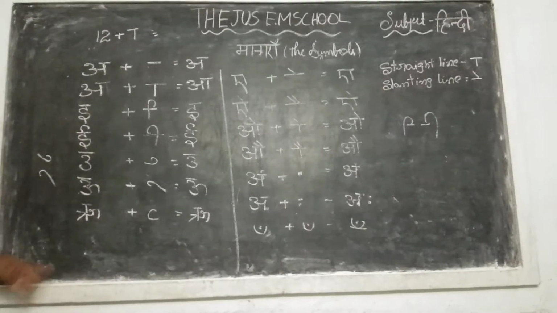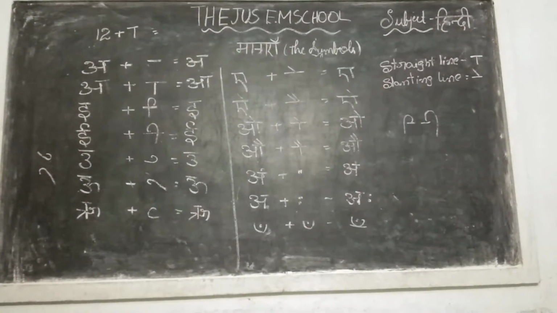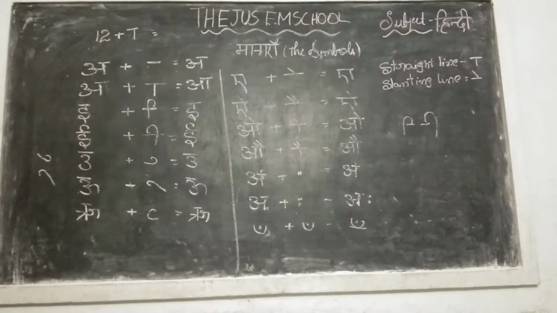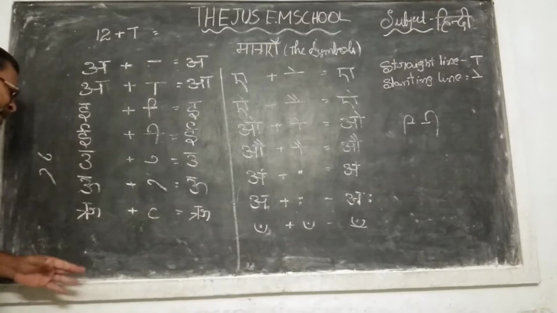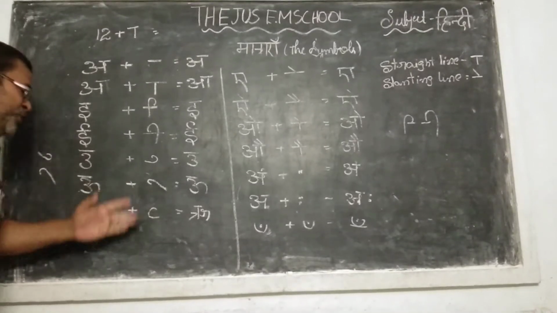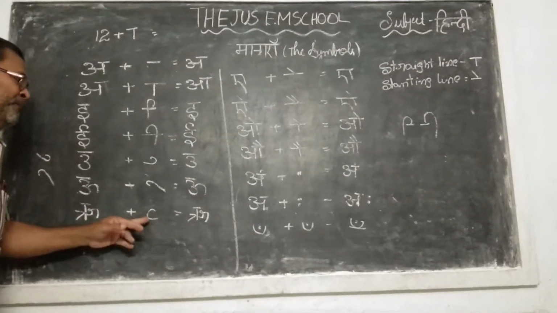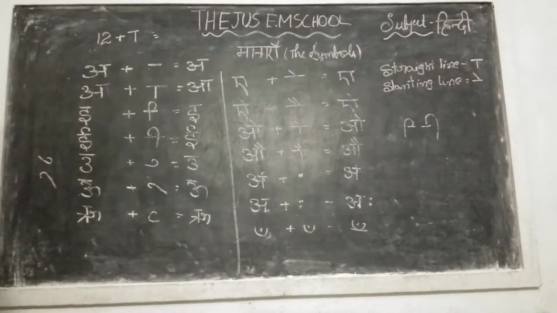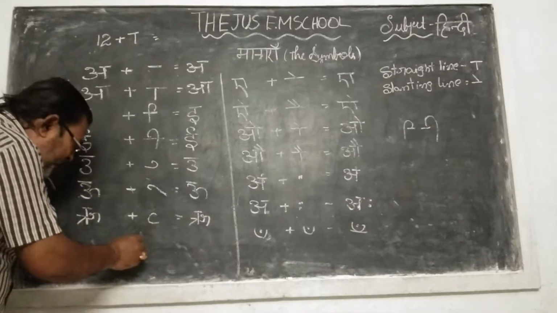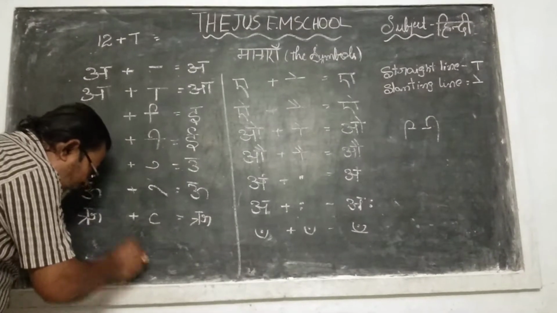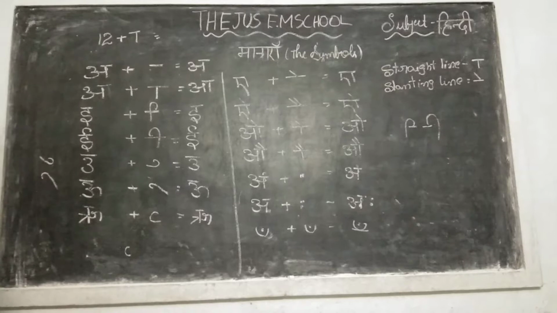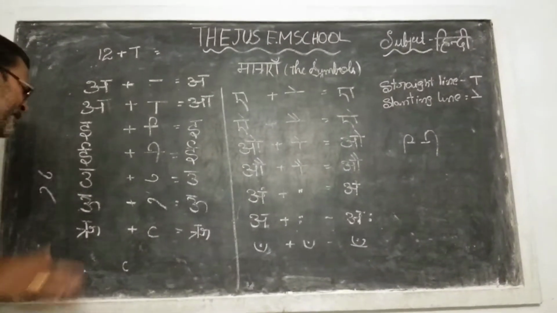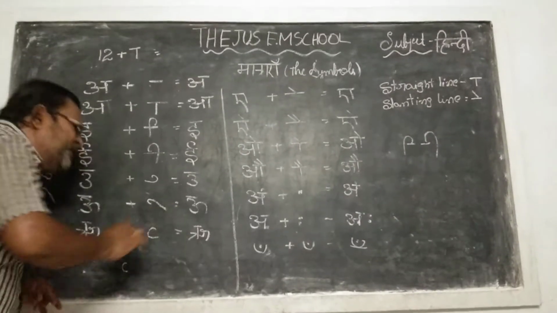The next one is the Re ki matra. And again here is the confusion. Whenever you are writing the words in the Barakhadi, you will find this one. Most of the students write this wrong, the Re ki matra. What does it mean? You write a small c. The small c in the English alphabet, whenever you write it, that is called Re ki matra.